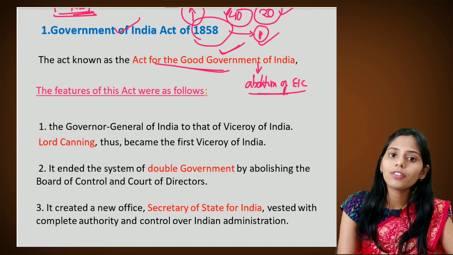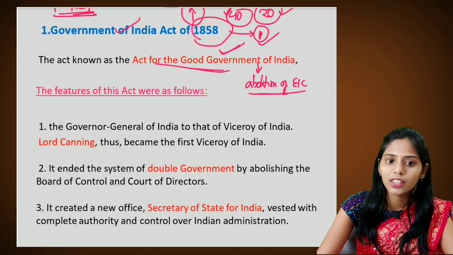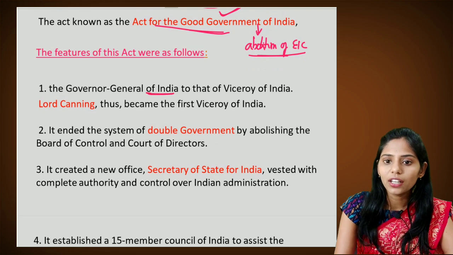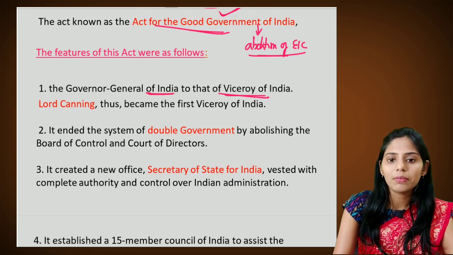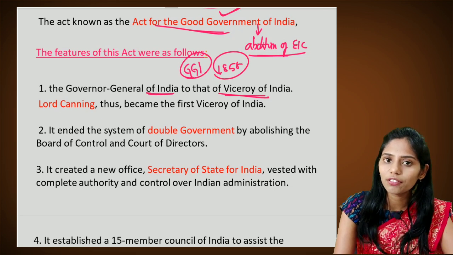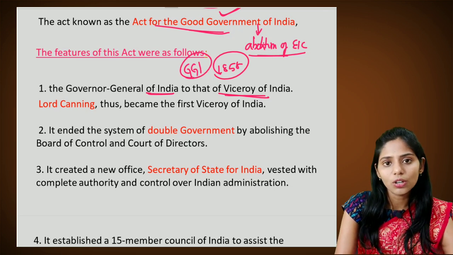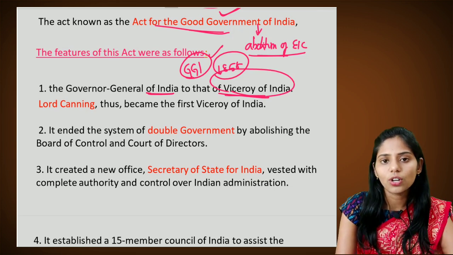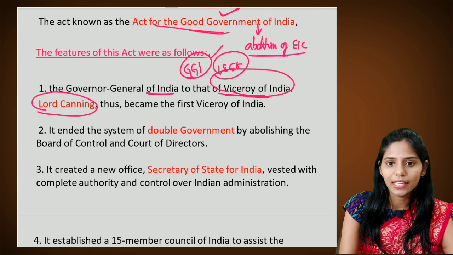If you see some of the important features of this act, the first one is the Governor General of India was changed to the Viceroy of India. From 1858 onwards, there is no Governor General of India. The Governor General of India is replaced by the Viceroy of India. The first Viceroy of India is Lord Canning.